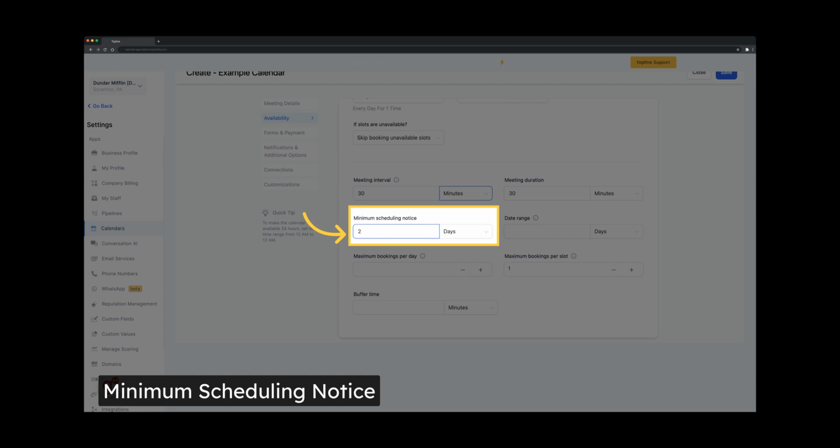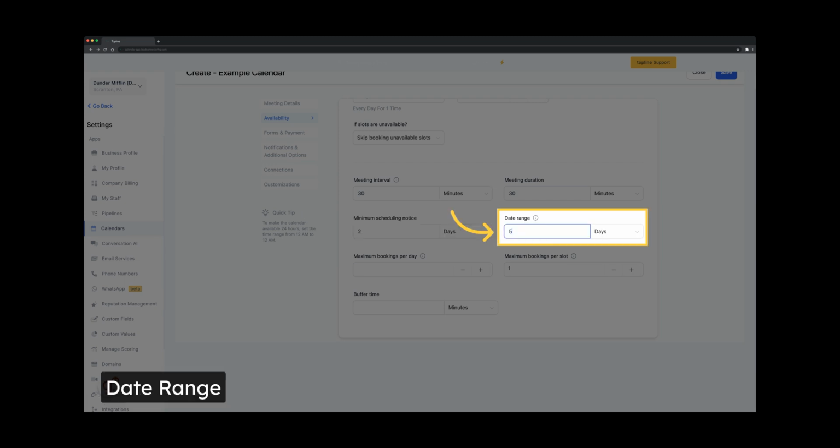Identify the time period people need to wait before they can schedule an appointment. Choose between hours, days, weeks, or months. For example, if you choose 5 days, nobody will be able to book an appointment within 5 days of your next scheduled appointment. This is the minimum time people can schedule time with you. Set a designated time range for your calendar to allow scheduling. For instance, you can display availability for the next 6 hours, 6 days, 6 weeks, or 6 months.